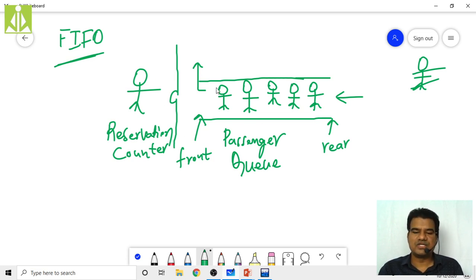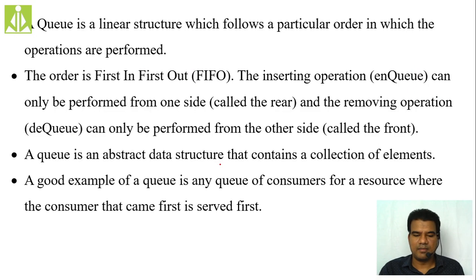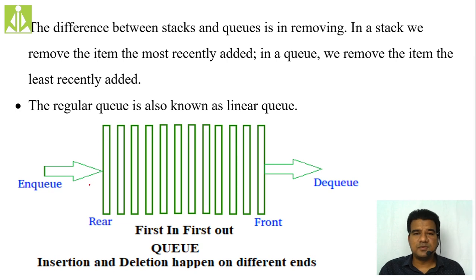So this is your queue functionality. In this way we perform the operations on the queue. The insertion operation we perform at the rear end and the deletion operation we perform at the front end. Rear end, front end, like this you remember. A good example of the queue is customer service, where the customer that comes first is served first. The difference between stack and queue is that in a stack, all operations are performed at the same end, that is the top of the stack. Element insertion and element removal are performed at only one end, the top of the stack.